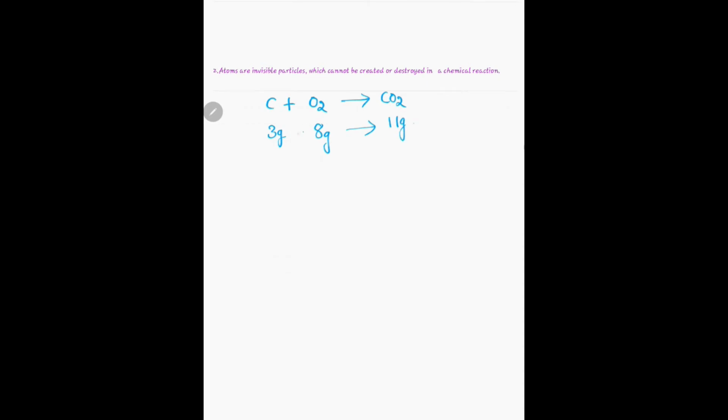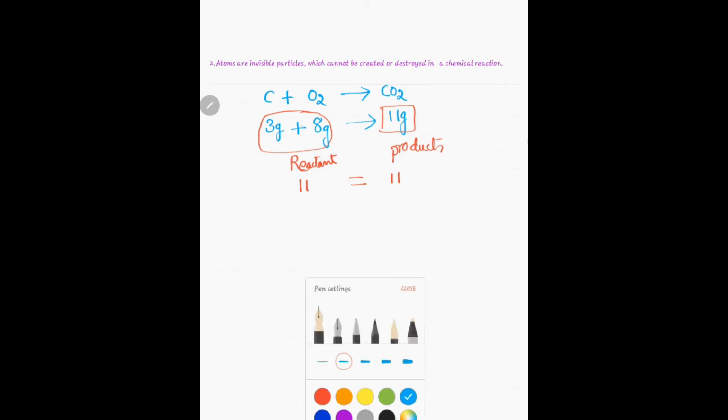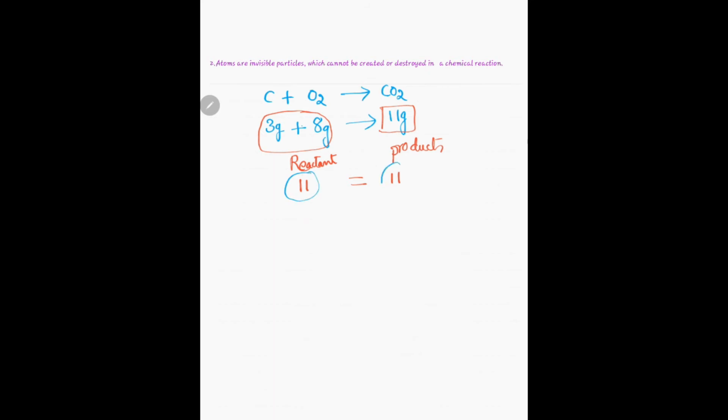That means the sum of the masses of the reactants, these are the reactants, will be equal to the sum of the masses of the products. 3 plus 8 is equal to 11, that will be equal to 11 grams, which is the product. So here we have seen that the mass is neither created nor destroyed.